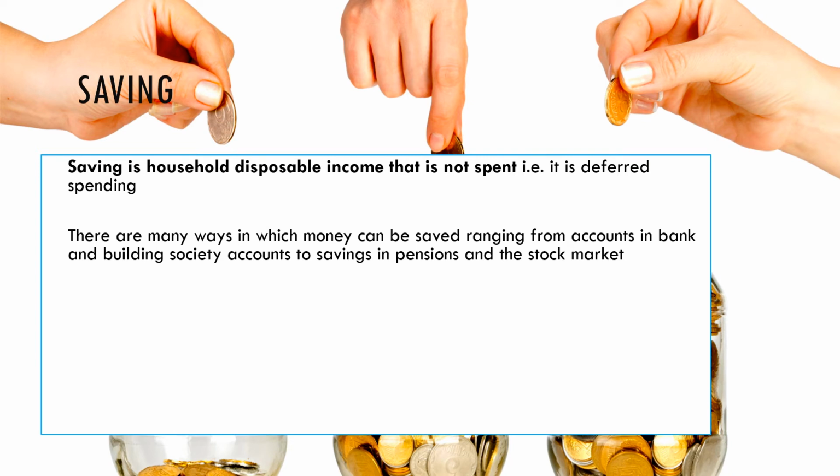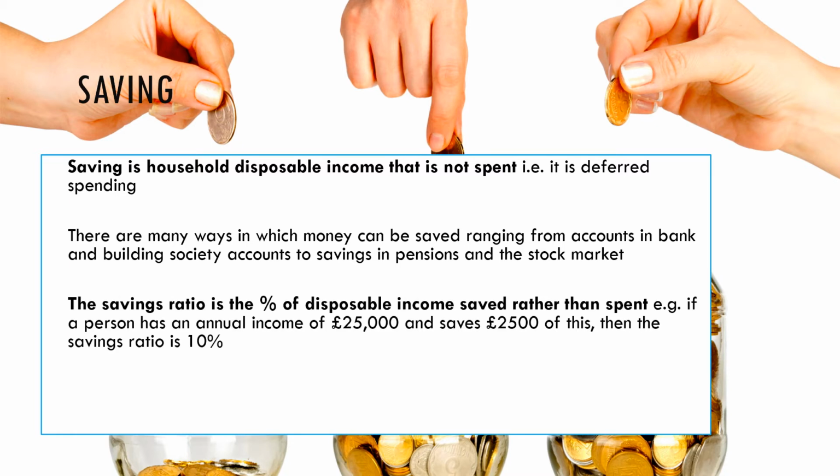And there are many ways in which money can be saved. So bank and building society accounts, saving into a pension, buying shares in companies and saving in the stock market would even be considered by many a form of saving. The savings ratio is the percentage of disposable income that people save rather than spend.